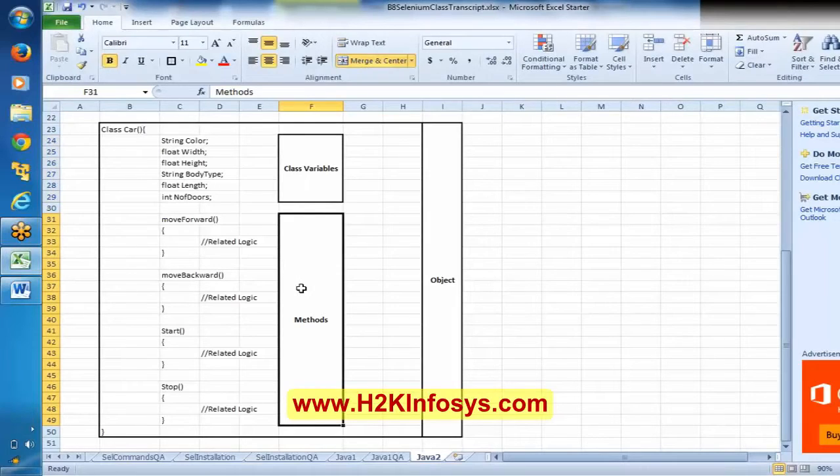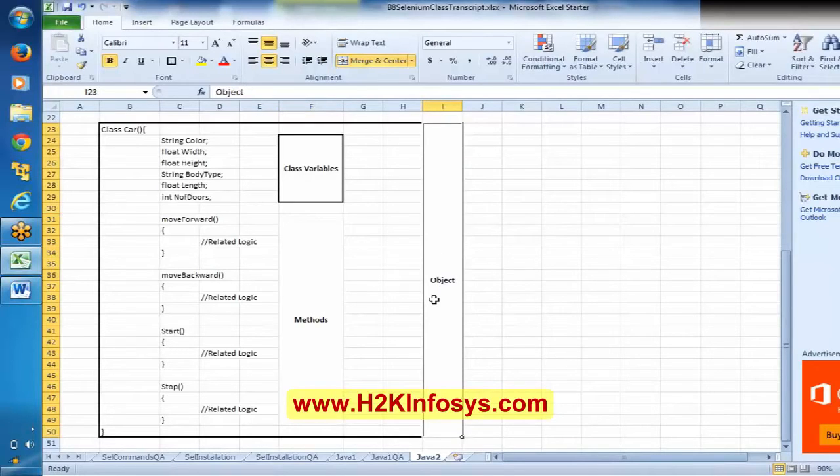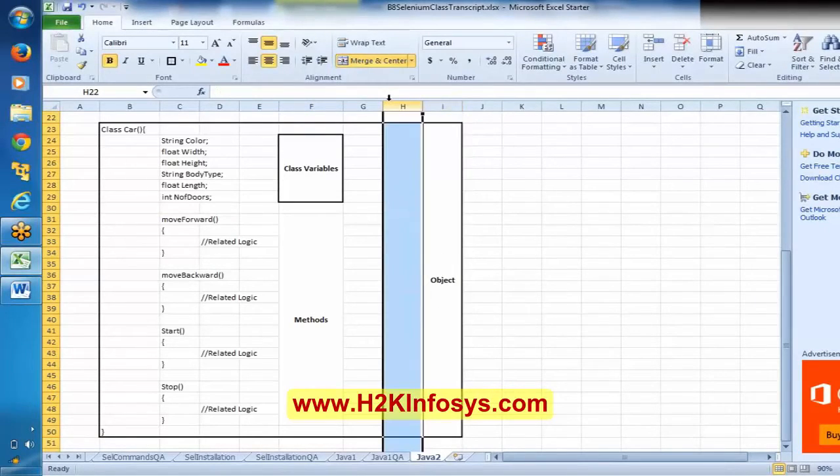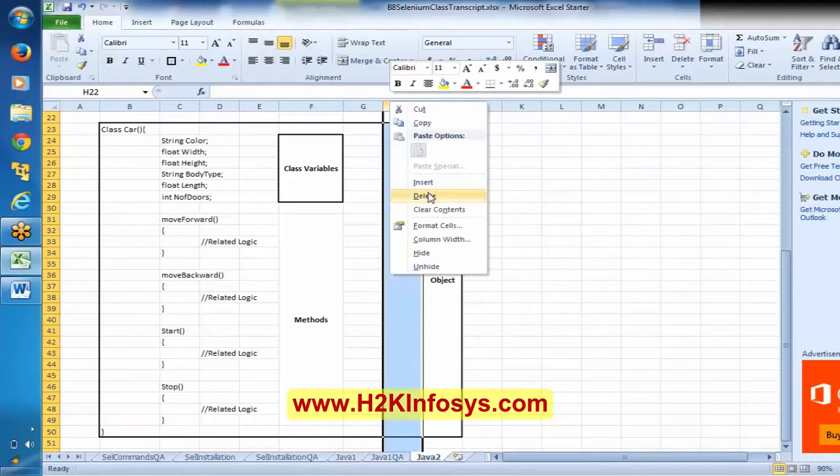And the behaviors we generally call methods. The center thing is basically a class, which is going to represent the object here. Let me delete this.